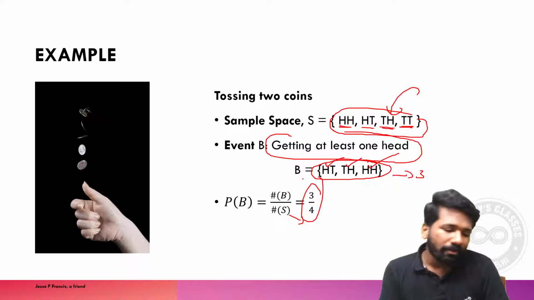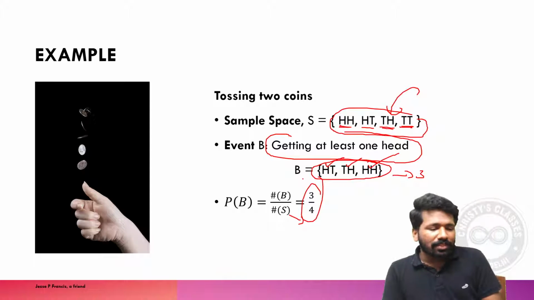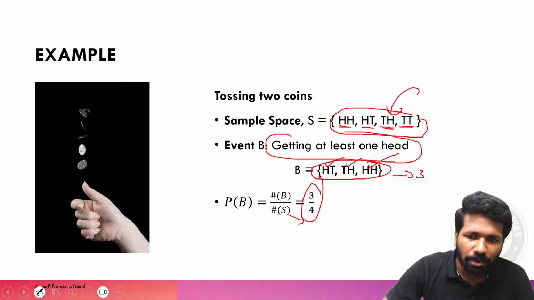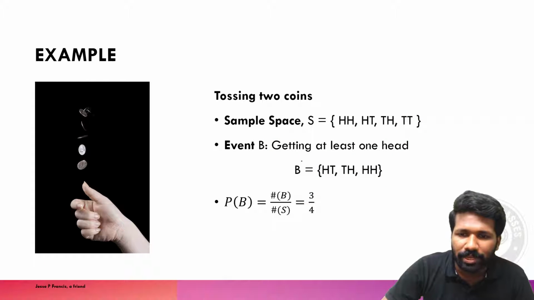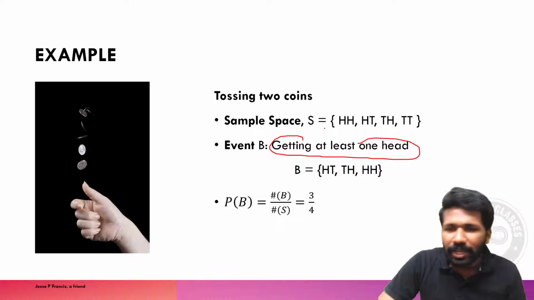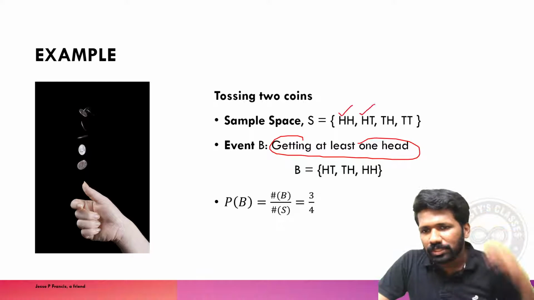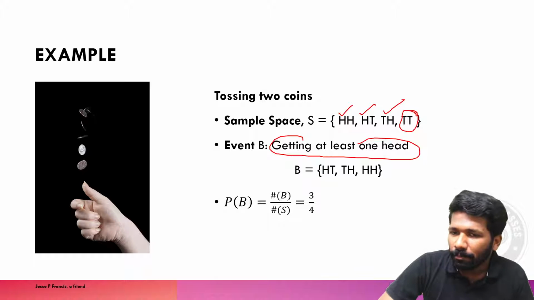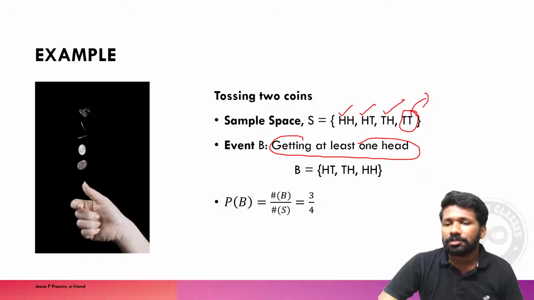So now let me extend this idea further. Here actually, if the question was asking what is the probability of getting at least 1 head, this could have been done in another way also. Getting at least 1 head means this, all these 3 are okay, right? What is the only thing we don't want? Tail, tail. This is the only thing that is not needed. So by using this also you can do this question faster.